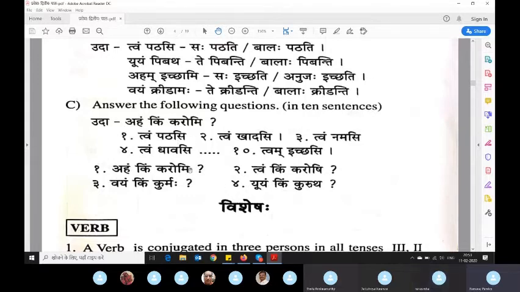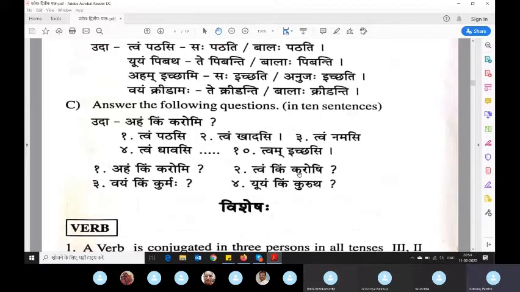What I am trying to tell is how the conversation is happening here. You are asking a question. When you ask the question about yourself, you will use uttam purusha, aham and the respective word karomi. But when you get the answer from a person in front of you, he will use second person madhyam purusha to talk to you. That you have to understand here, then it will be clear. Like if you are asking somebody in front of you tvam kim karoshi, what you are doing, how will he reply? He will use the uttam purusha. Now in English, if you have to ask what are you doing, you use "you", right?